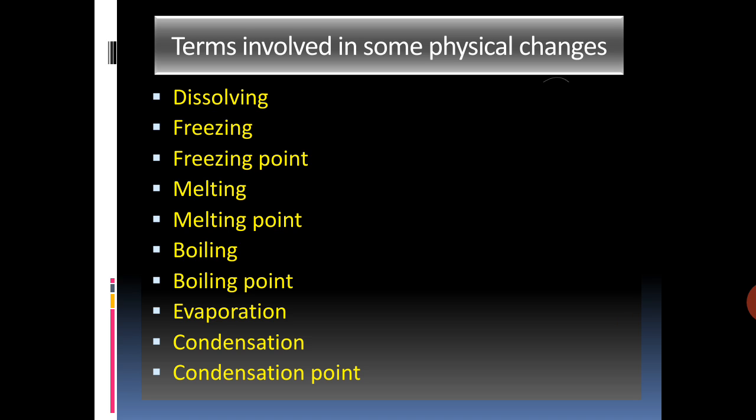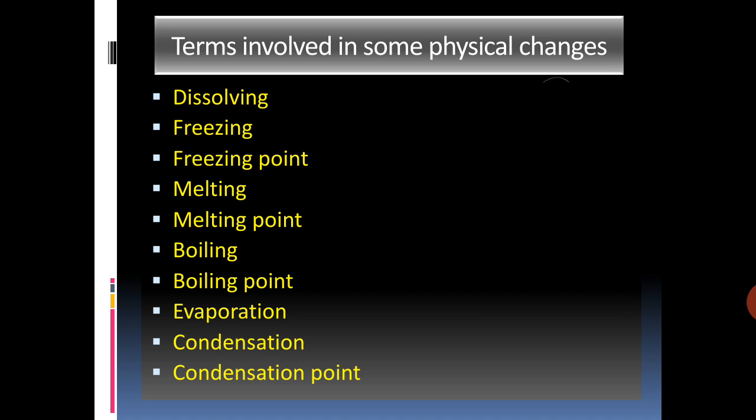Freezing. The process in which a substance in a liquid state changes into its solid state on cooling at a particular temperature is called freezing. Freezing point. The temperature at which a liquid starts changing into its solid state at a given pressure is called its freezing point. All pure substances have a definite freezing point. Example, pure water freezes at 0 degree Celsius to form ice.